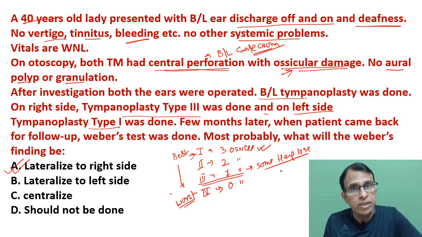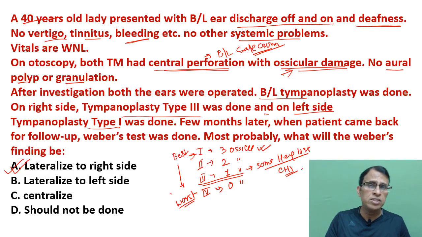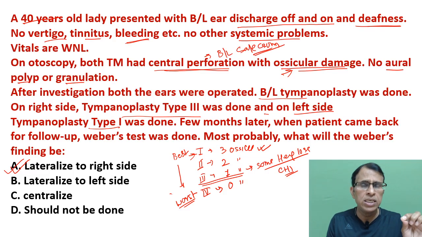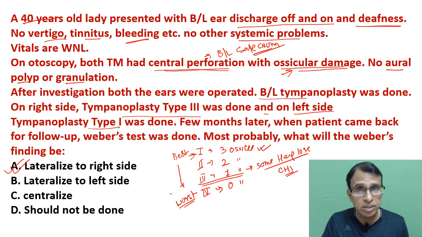What is the hearing loss in middle ear disease? Conductive hearing loss. So this tells you that if you have done type 1 tympanoplasty in the ear, there may not be any hearing loss, may be normal, or even if there is a hearing loss, it is very mild conductive hearing loss after the surgery. But the ear which is type 3 has some conductive hearing loss, because it is type 3 tympanoplasty, only 1 ossicle. 1 ossicle cannot be as good as 3 ossicles, isn't it? Amplification cannot be that good.